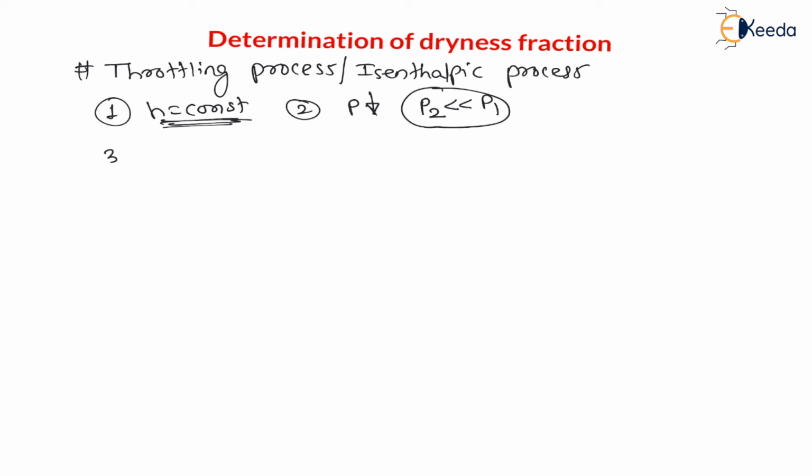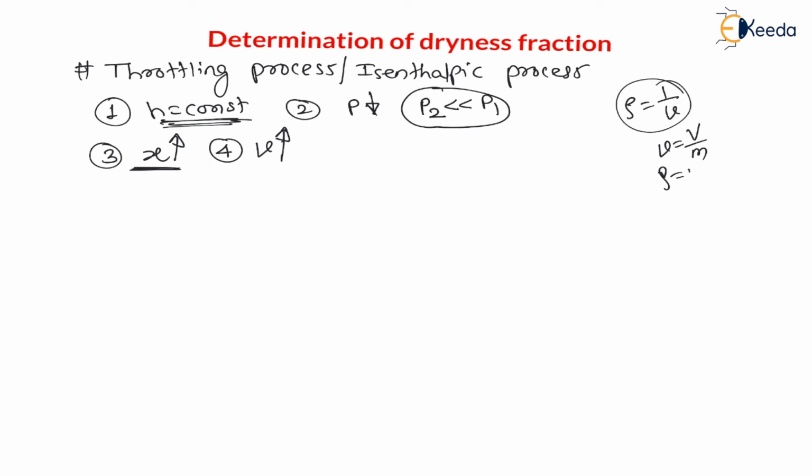Now the third point: due to throttling, quality, the dryness fraction, always increases. As the dryness fraction is increasing, vapor content is increasing. Therefore, as vapor is increasing, specific volume is increasing. Due to throttling, specific volume always increases. And my dear students, density is nothing but the reciprocal of specific volume. Specific volume is volume divided by mass; density is mass divided by volume. As specific volume is increasing, we can say that due to throttling, density always decreases.